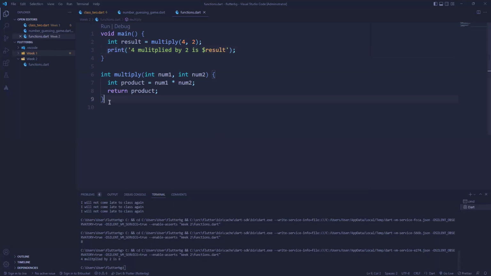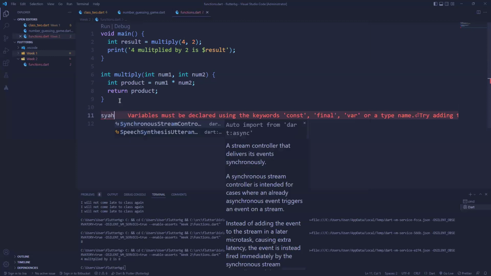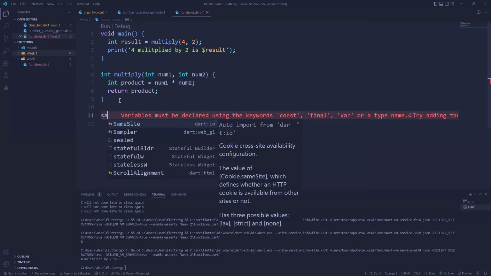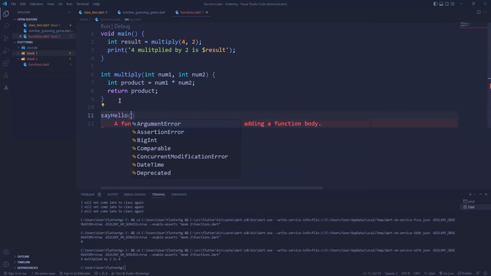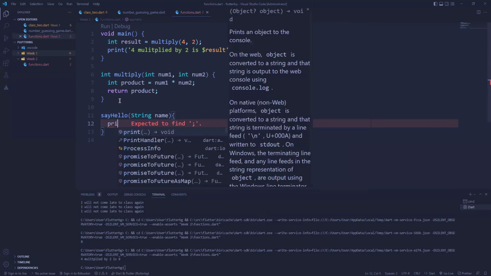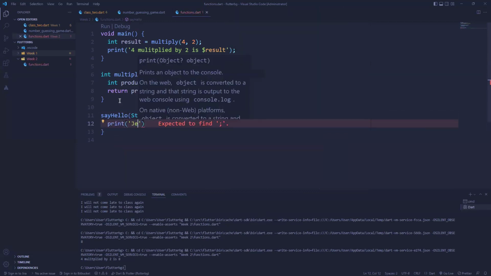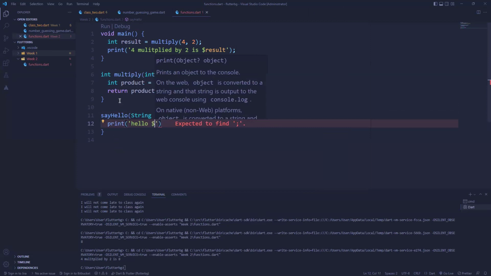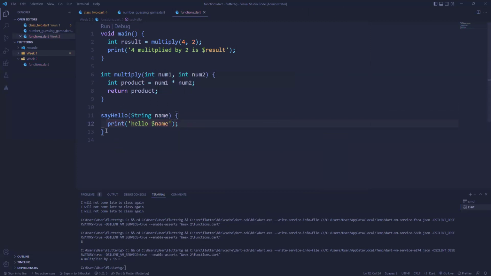But let me introduce you to a few other things, like what we call a single line function. I could convert now. You remember when we did this function, say hello, right? We did something like this. And then we now said, okay, print hello name, right? Yeah, so this is fine. But a lot of times, whenever your function has only one line of executable code inside, you can just use a single line function.